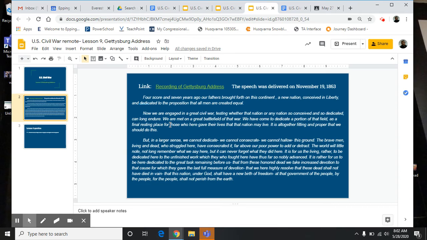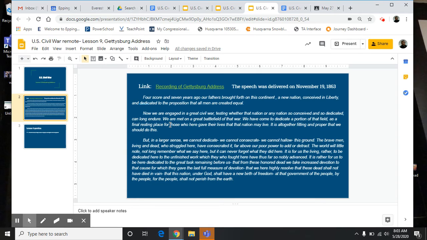But the last paragraph is he's essentially trying to convince people that this struggle, that this war, is still worth it. When he talks about a new birth of freedom and that the dead shall not have died in vain, he's encouraging the country to make good on the promises of the Declaration of Independence by not just having an independent country, but now actually making it so people within the country have liberty.